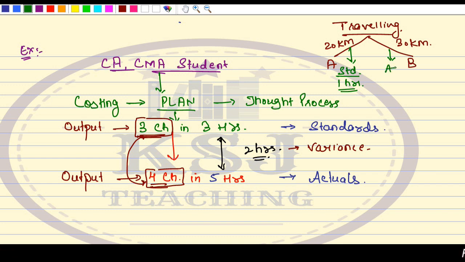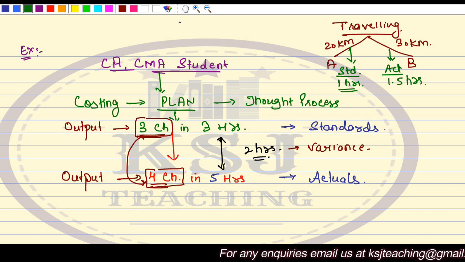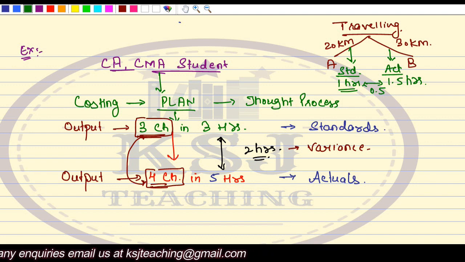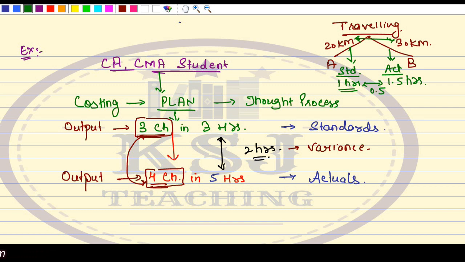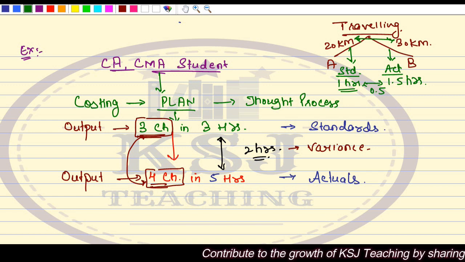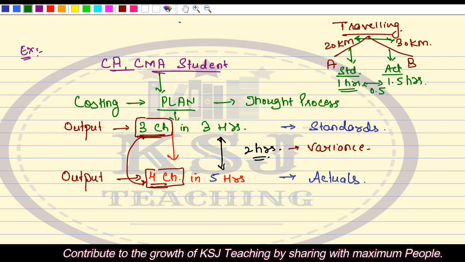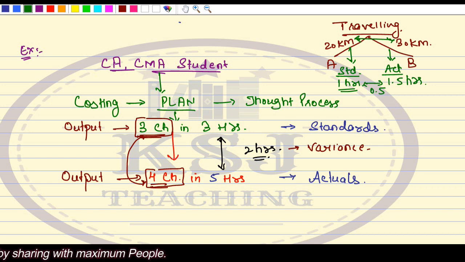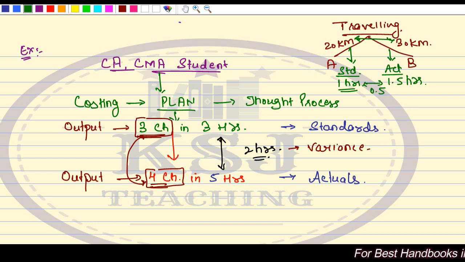The actual time taken here was 1.5 hours. So you will say, sir, there is a variance of 0.5. But can you compare the standards of 20 kilometers with the actuals of 30 kilometers? No, you cannot. Because we will be covering different distances. Accordingly, the standards were set for 20 kilometers, not for 30 kilometers. Actuals are for 30 kilometers and not for 20 kilometers. So if your output is different, that means the standards and the actuals should be for the same output.